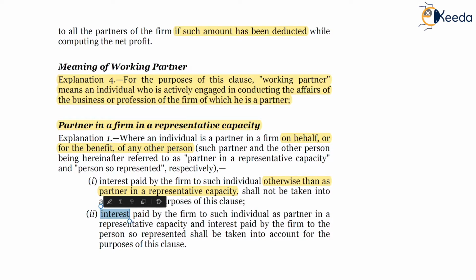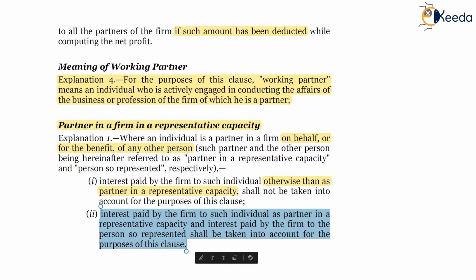Part 2: interest paid by the firm to such individual as partner in a representative capacity, and interest paid by the firm to the person so represented, shall be taken into account for the purpose of this clause. Meaning, any amount paid by the firm to the partner will be eligible for section 40B. Here in this case, the amount has been paid through Mr. A to HUF. Accordingly, provisions of 40B will be applicable.